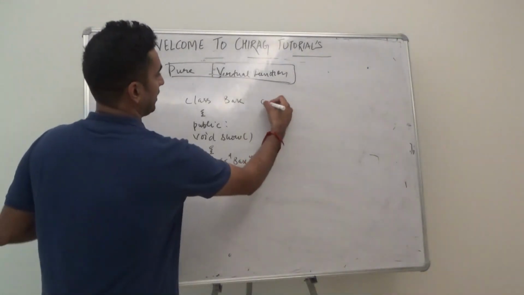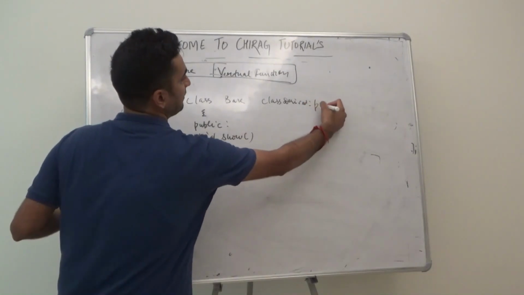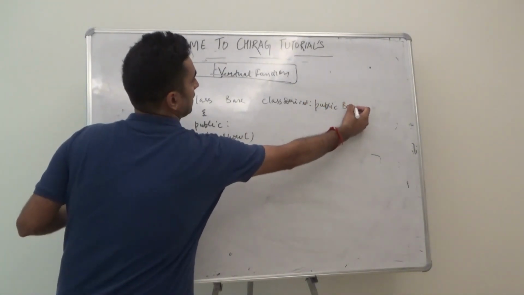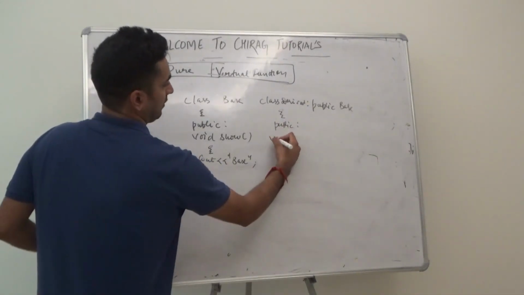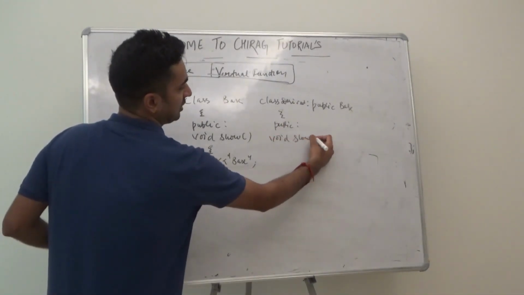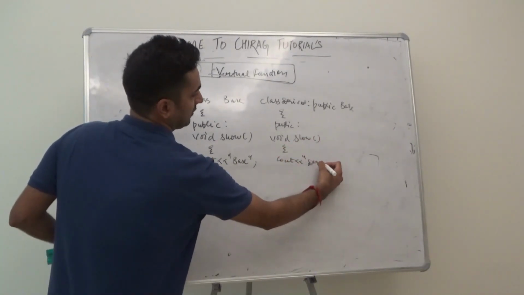And in class derived we inherited this class base, and again a function show is there, and we have written cout derived,